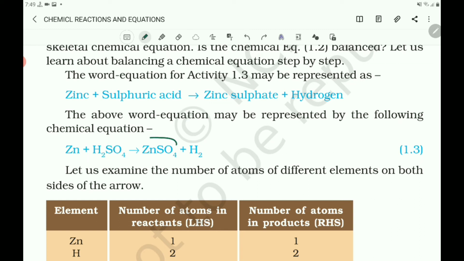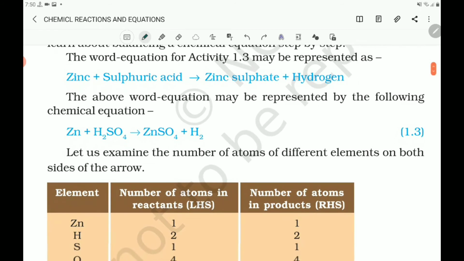And ZnSO4, that is zinc sulfate. Zinc sulfate is a compound. Its molecular formula is ZnSO4, and this compound has the three elements Zn, sulfur and oxygen. Hydrogen is an element. It is in the molecular form, so its molecular formula is H2. Now let us examine the number of atoms of different elements on both sides.